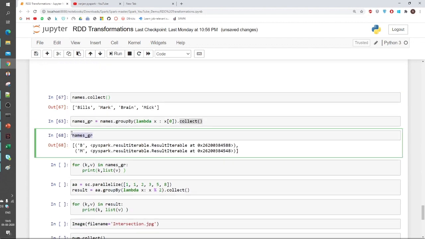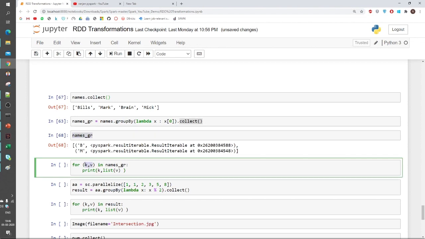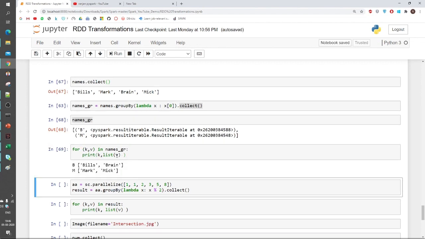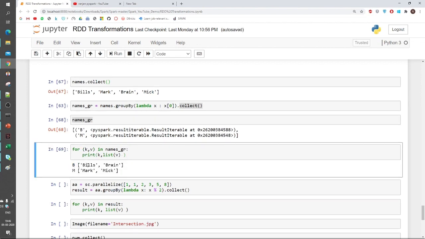In this output, you will see that it has converted into key-value pairs. This would be the key and this would be the value, and this is like a generator. To see the information inside it, I have to convert it into a list. So I will apply a loop on this, using key and value as variables k and v. I can use any variables. It has created a structure like key-value pair. When I run this, I get the information: key B has two values, Bill and Brain, and M has two values, Mark and Mick.